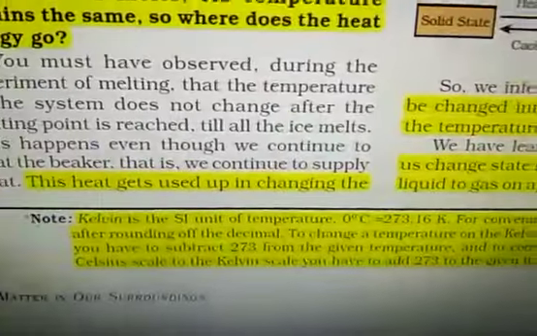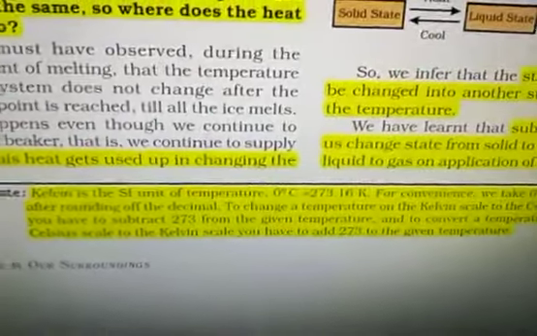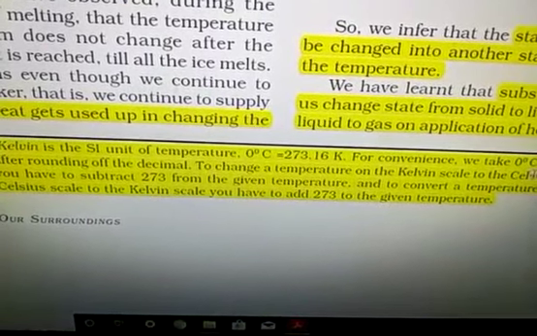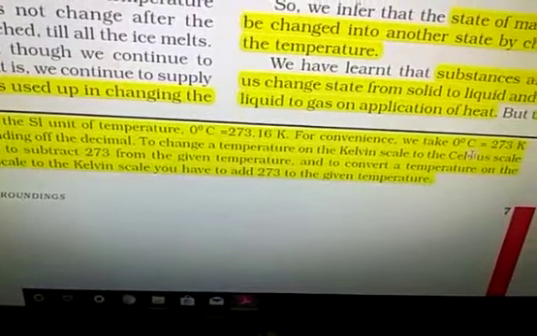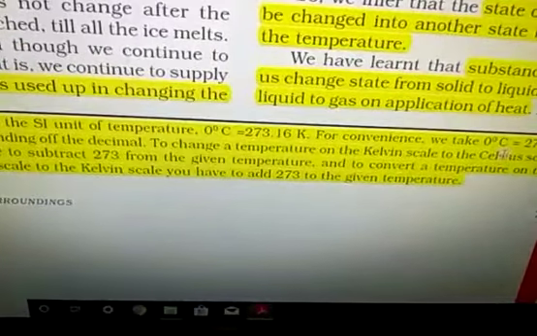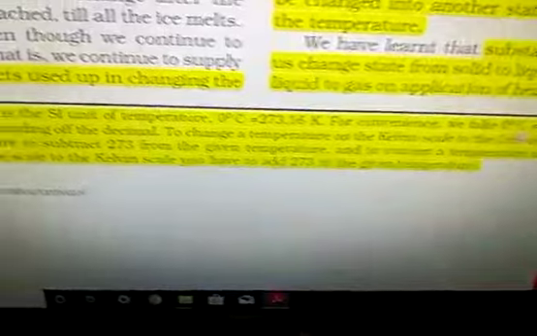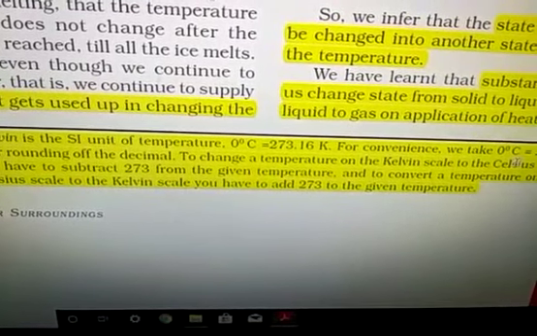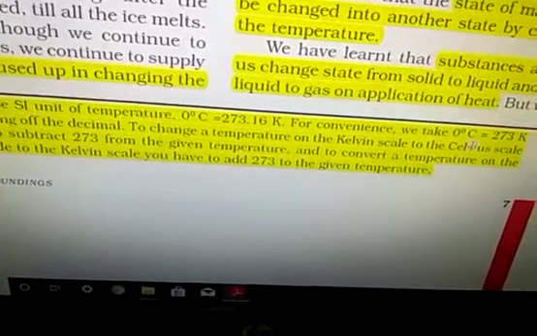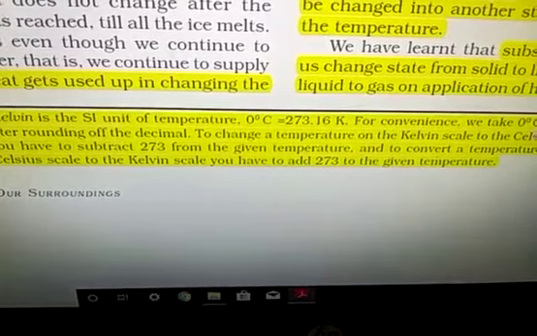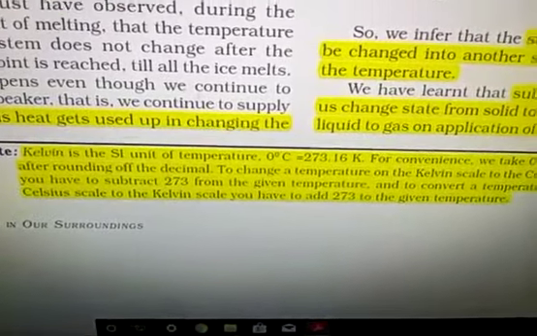Now focus on this note. Kelvin is the SI unit of temperature. 0 degrees Celsius is equal to 273.16 Kelvin. For convenience, we take it as 273 Kelvin. To change the temperature on the Kelvin scale to the Celsius scale, you have to subtract 273 from the given temperature, as I already told you. And to convert the temperature on the Celsius scale to the Kelvin scale, you have to add 273 to the given temperature. So this note is very, very important for you.